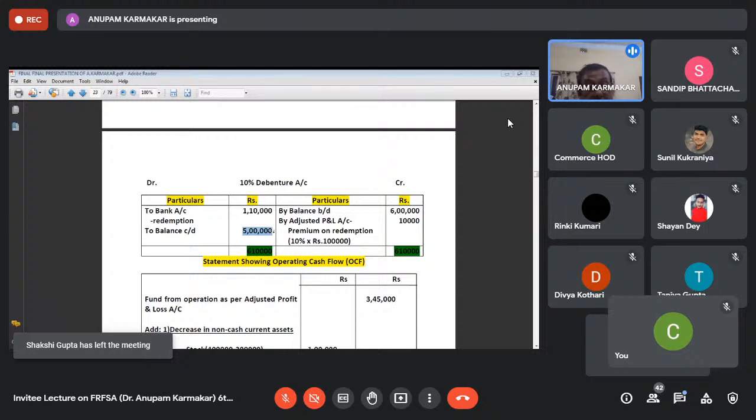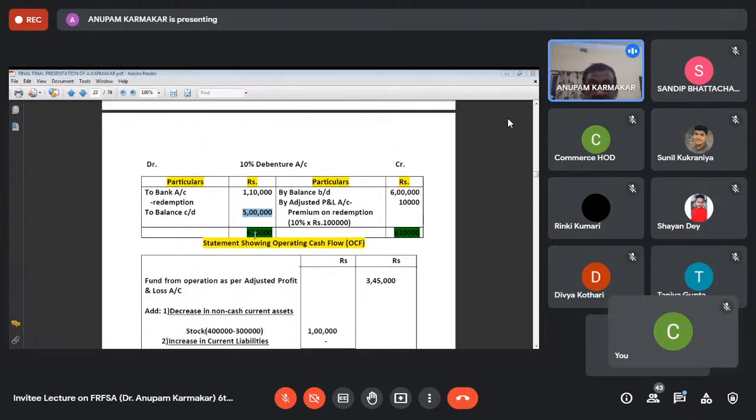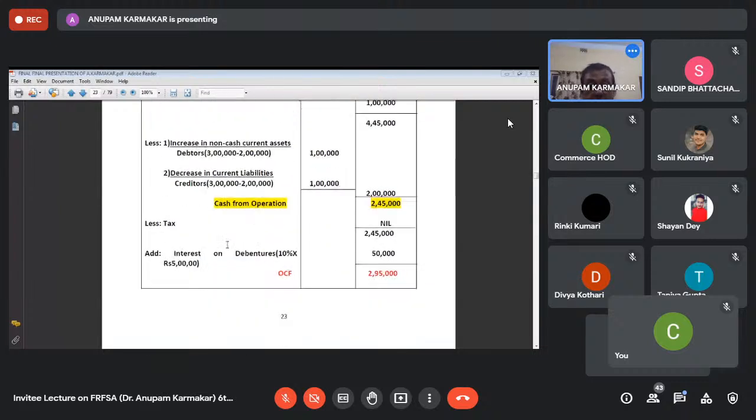So in the current year, the company has to pay interest on debentures on 5 lakh rupees, that is 50,000. And this amount is due but not yet paid, because we are applying the accrual basis of accounting in the operating cash flow. That is why this interest on debentures, that is 50,000, is added.